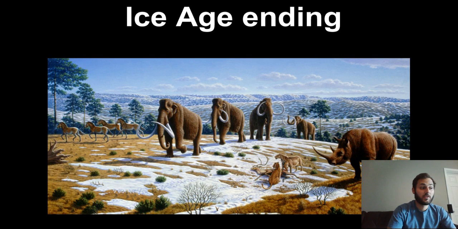Around 10,000 BCE, the Ice Age was ending. The Earth was warming up, becoming more temperate. Large Ice Age animals like woolly mammoths were dying off. Other large animals like bison had to move north to find the colder temperatures that they were used to living in.